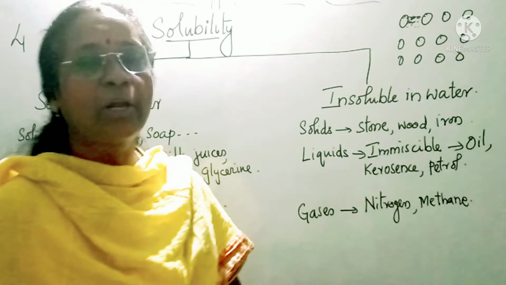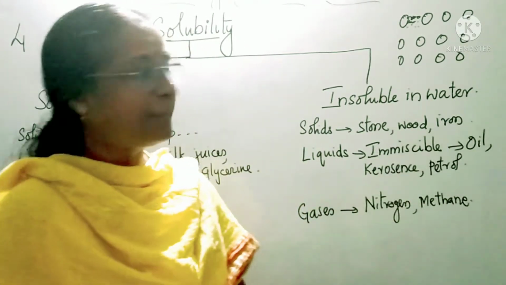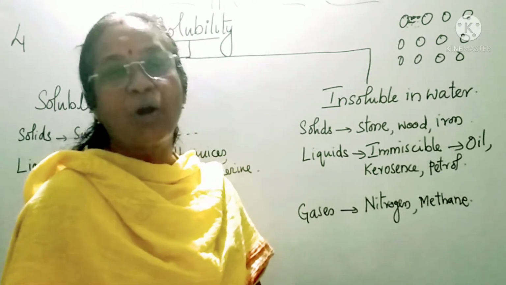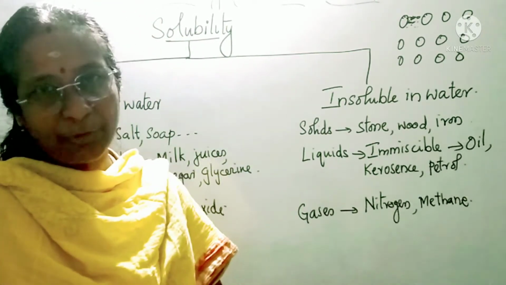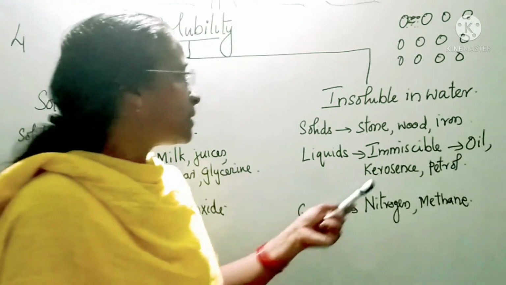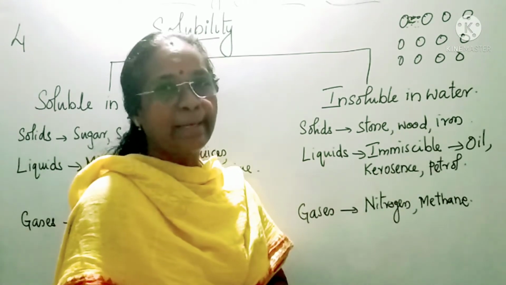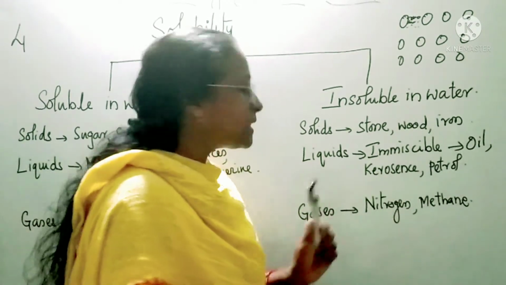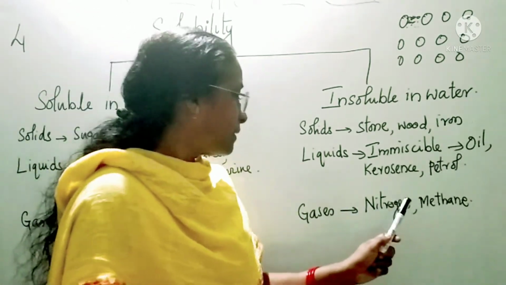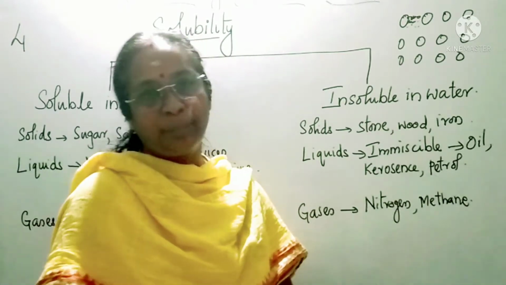Insoluble solids are stone, wood, iron, etc. And liquids which do not mix with water are called immiscible liquids. Oil, kerosene, petrol, all these are examples. And gases which are not soluble in water are nitrogen and methane.